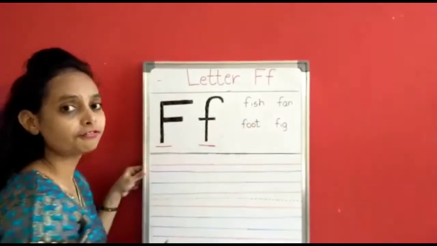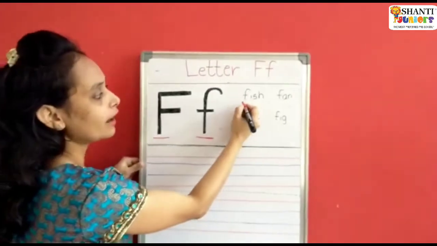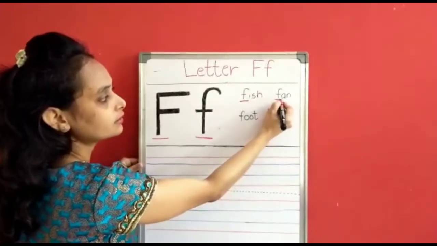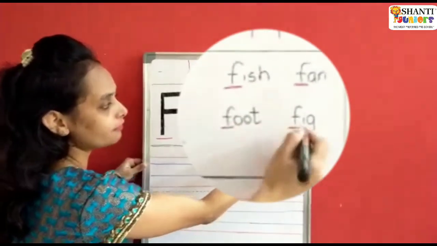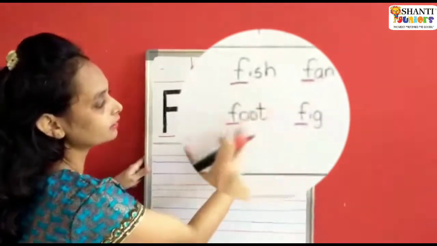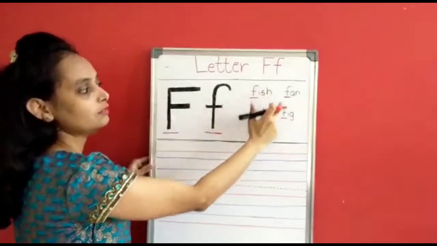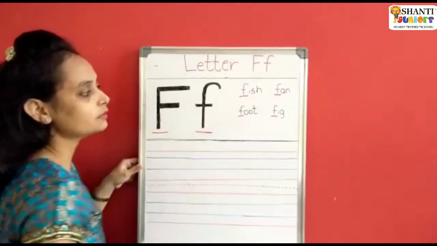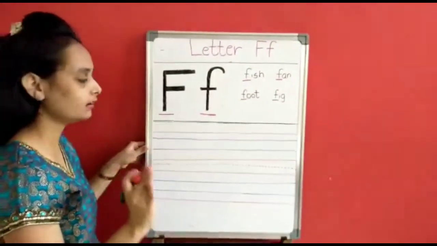And this is fig. So children, whenever you see letter F, you have to underline it like this. I have underlined letter F. Here, these are all letter F, and these are all words that start with letter F.